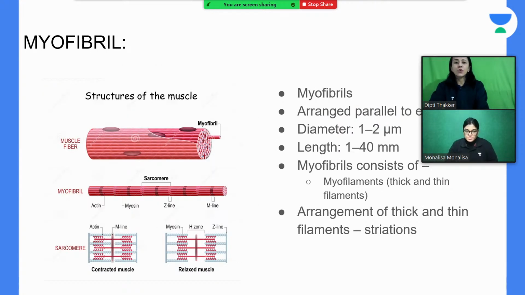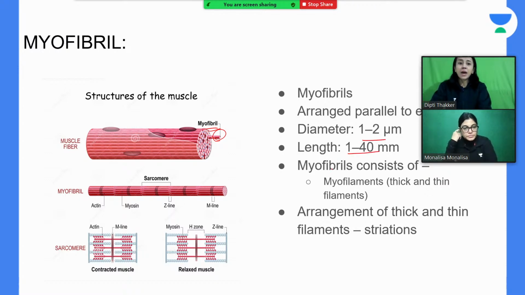Now, what are these myofibrils? Each muscle fiber consists of a large number of myofibrils. You can see here, this is one myofibril. This myofibril runs parallel to the entire length of the muscle fiber, so they are arranged parallel. Their diameter is 1 to 2 micrometer and length is 1 to 40 millimeter.